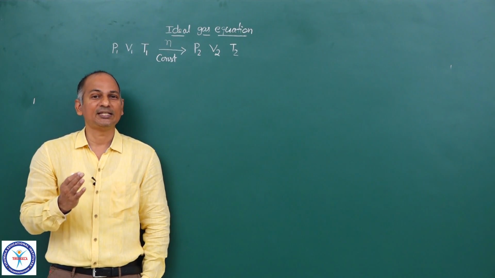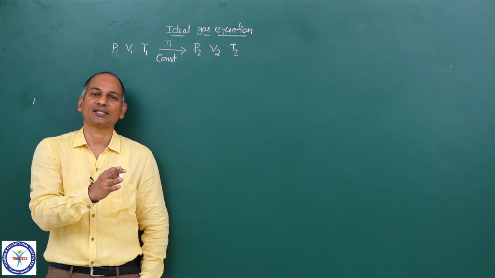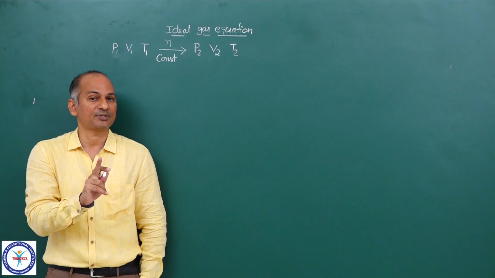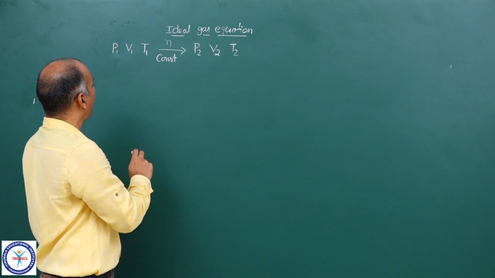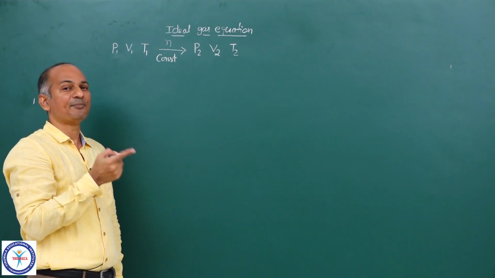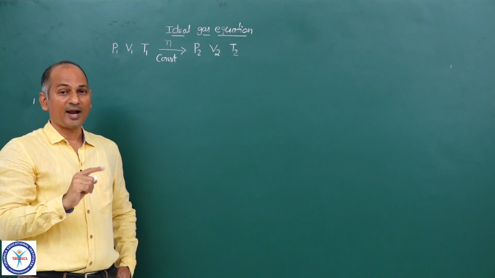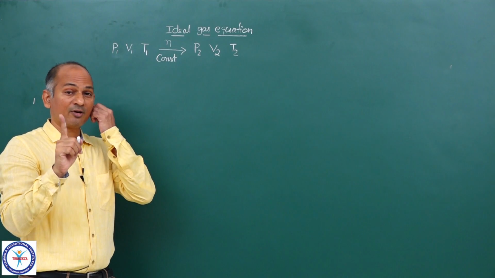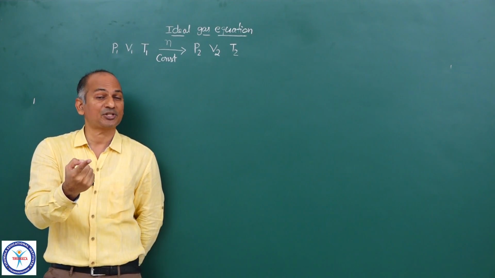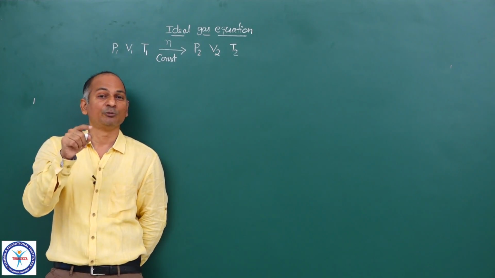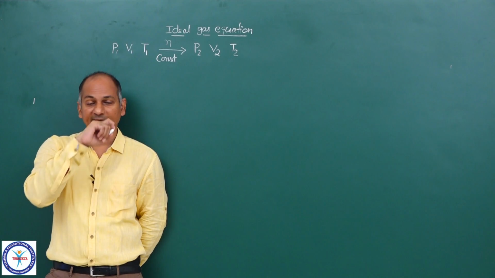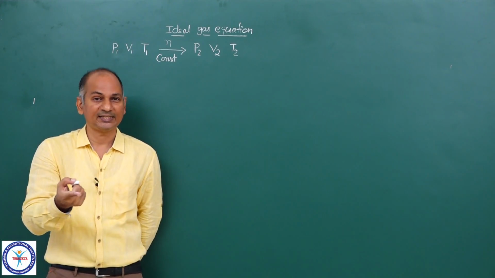But I am changing the initial state into final state in one particular way, which involves two steps. In the first step, I am keeping temperature constant and I am changing the pressure. And you all know, number of moles constant, temperature constant, and you change the pressure, volume will change according to Boyle's law. If you increase the pressure, volume decreases. If you decrease the pressure, volume increases.